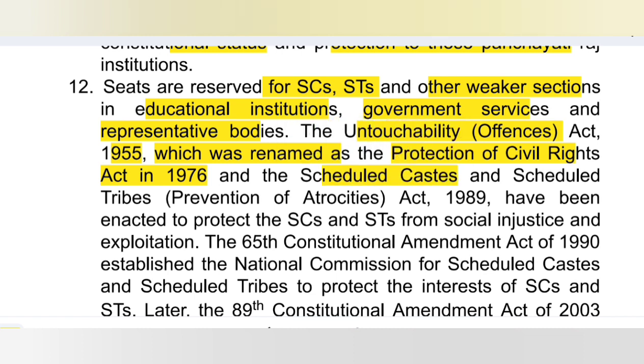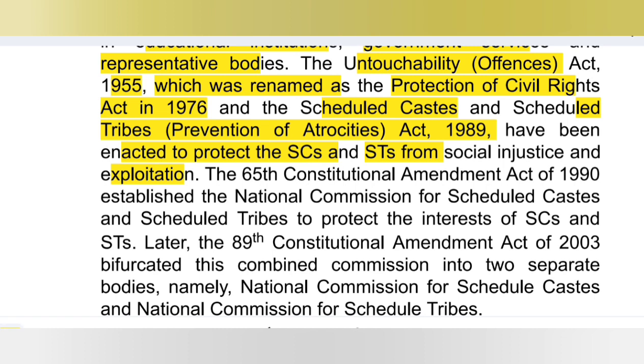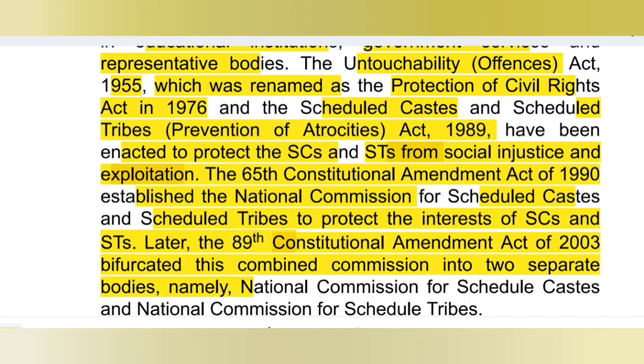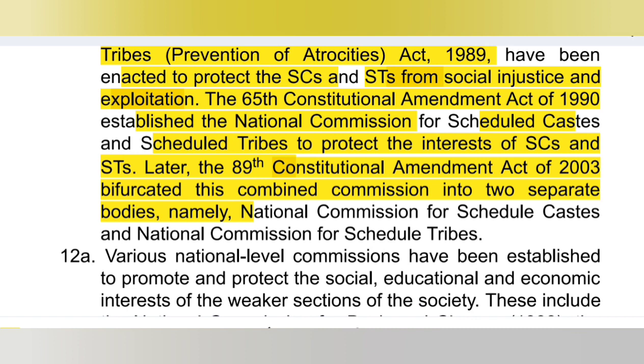The Scheduled Caste and Scheduled Tribe Prevention of Atrocities Act 1989 has been enacted to protect the Scheduled Caste and Scheduled Tribe from social injustice and exploitation. The 65th Constitutional Amendment Act of 1990 established the National Commission for Scheduled Caste and Scheduled Tribe to protect their interests. Okay. The 89th Constitutional Amendment Act of 2003 bifurcated this combined commission into two separate bodies named National Commission for Scheduled Caste and National Commission for Scheduled Tribe.